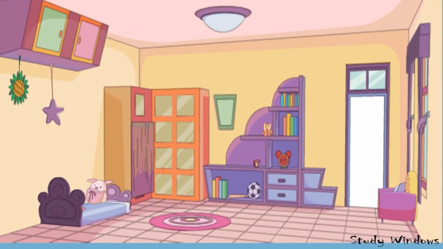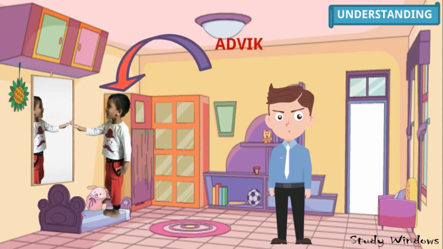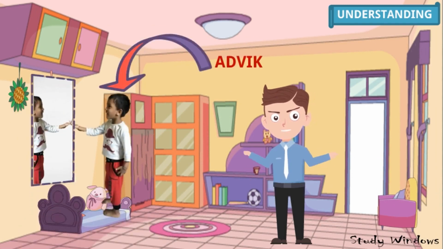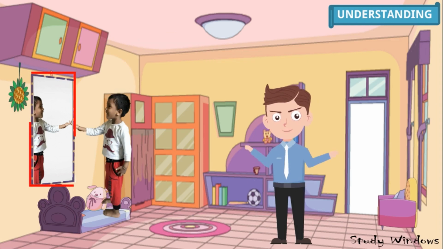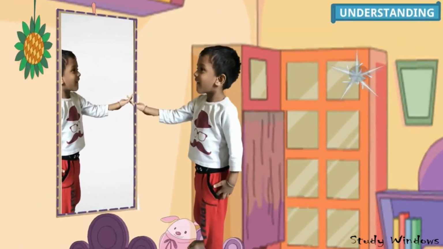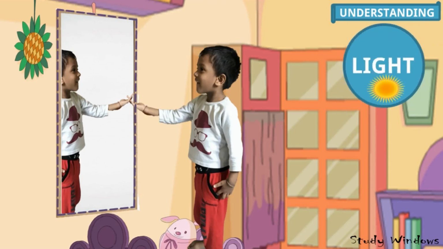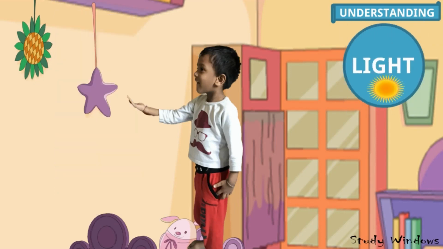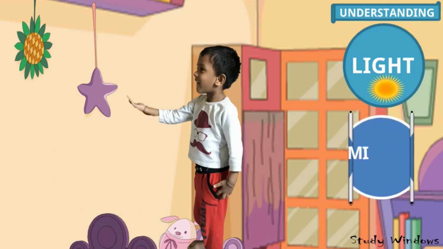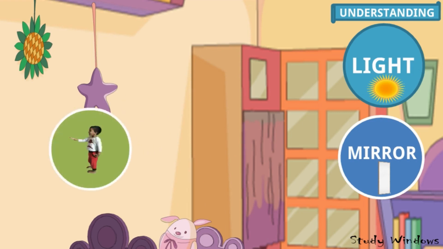In our house, bring one mirror, and my friend Advik is standing in front of the mirror. And what is this? This is the image of Advik. We'll see closely. If there is no light, then we cannot see anything. It will be totally dark. If light comes, then we can see. So light is one of the main factors for reflection. And the mirror. If the mirror is not there, no image. Mirror is another part for the image. And the object. It should be an opaque object. Human beings are opaque objects.